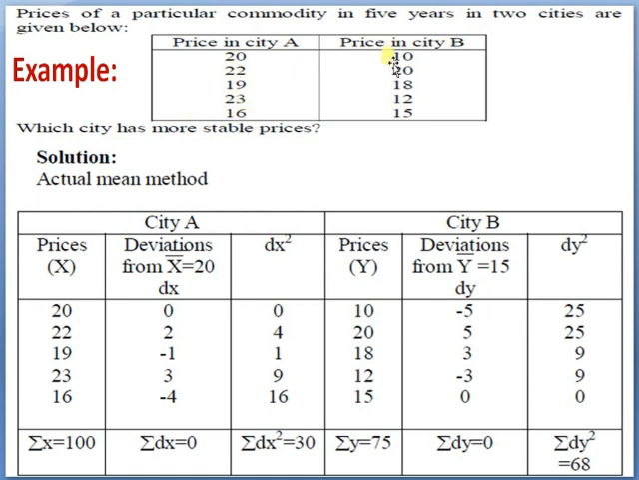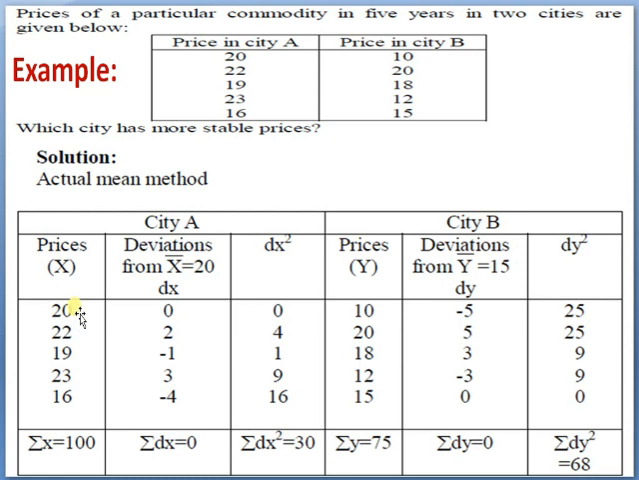Coefficient of standard deviation or coefficient of variation. The coefficient of variation is obtained by dividing the standard deviation by the arithmetic mean and multiplying it by 100. It is expressed by the formula sigma upon x bar multiplied by 100. Coefficient of variation is also known as coefficient of standard deviation. Both are the same, that is, sigma upon x bar multiplied by 100.